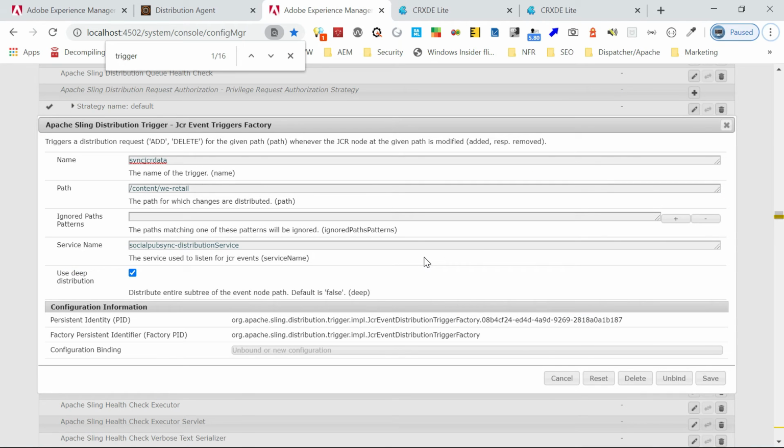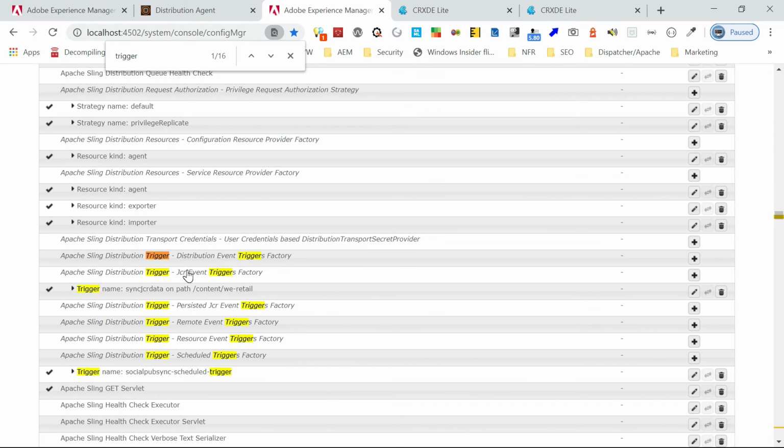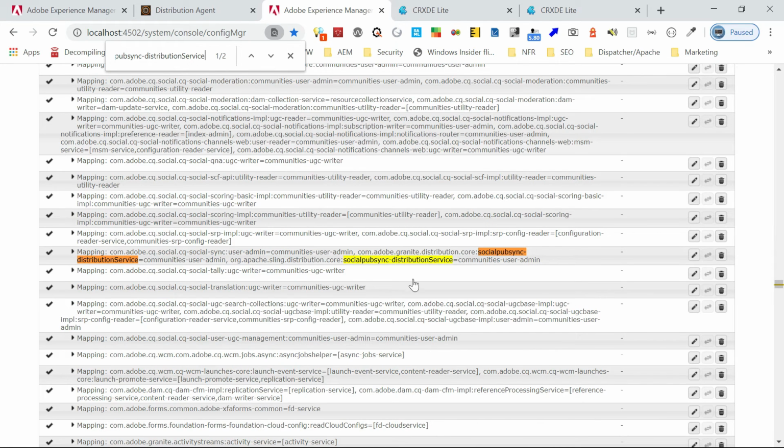Okay, I was wrong. You need to specify the service name, otherwise it won't work. So I'm just using the default service name here, which you can get from here. If you see here, there is already a service name defined. This is for social sync, the default one, but it's not a best practice. You should not be using this. You need to define a different specific service name and use it. Only for the demo I am using this. So I just copied it. If you search with distribution, this is defined for distribution, but a different use case.